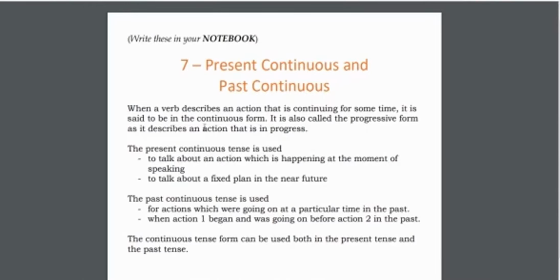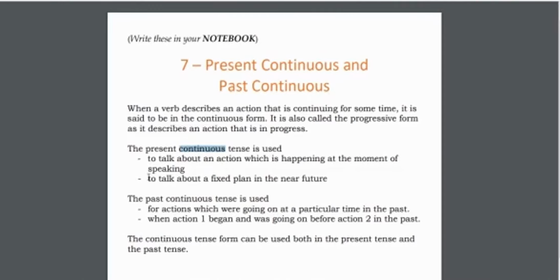The present continuous tense is used for these things, to talk about an action which is happening at the moment of speaking. For example, if I'm speaking now, that means present continuous, speaking. अभी बोल रहा हूँ.